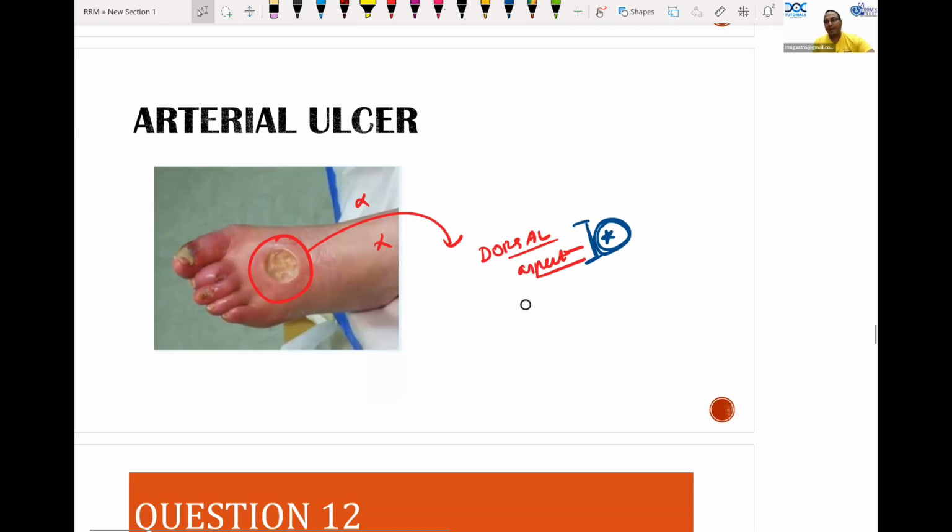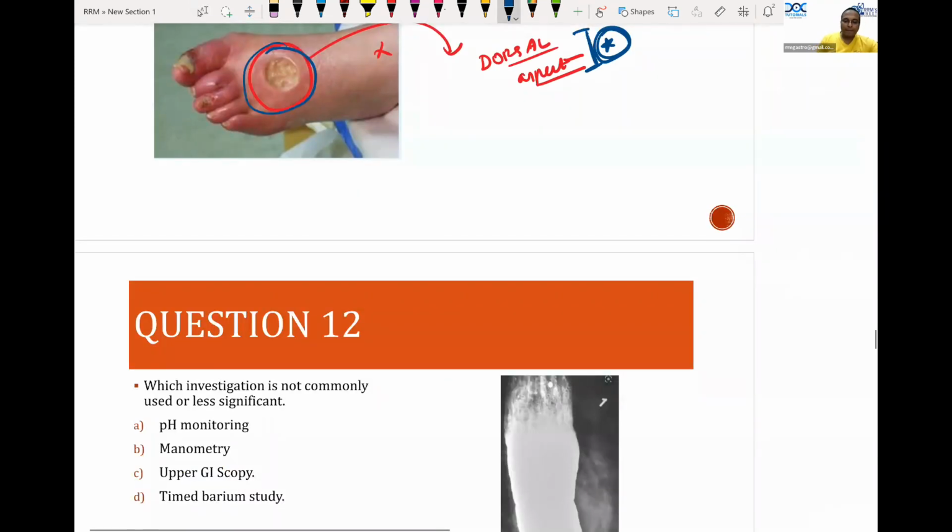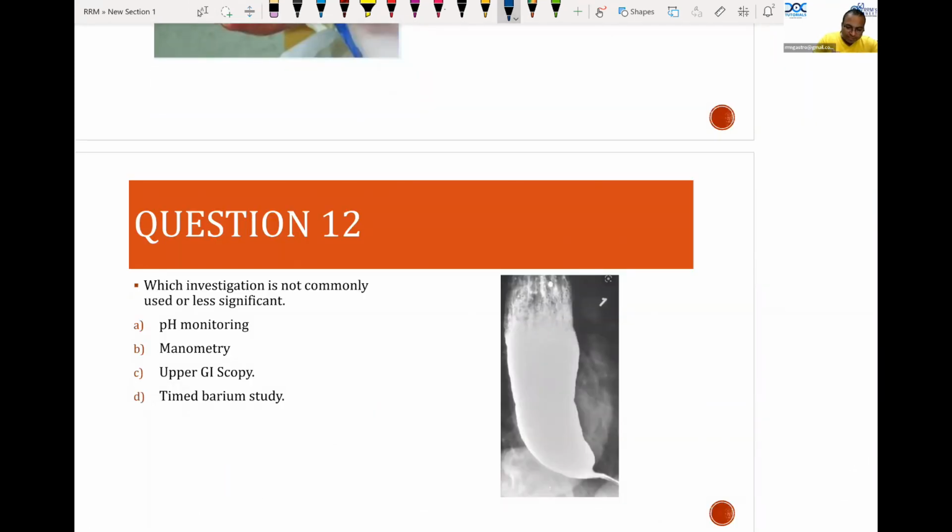So there is another question again from the esophagus. Which investigation is not commonly used or is less significant? A barium swallow of the esophagus was given, showing again a bird's beak. Which is of no use in this list? Can you tell me which is no use? pH monitoring is not needed. pH monitoring is for GERD cases.